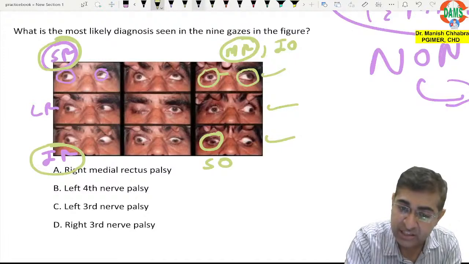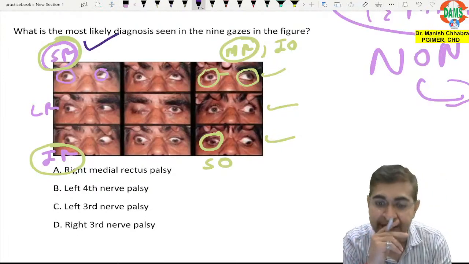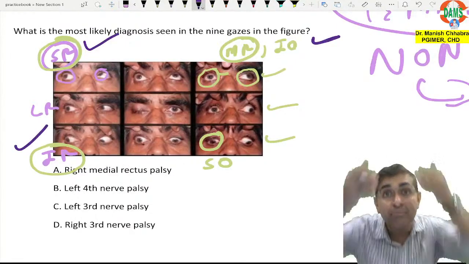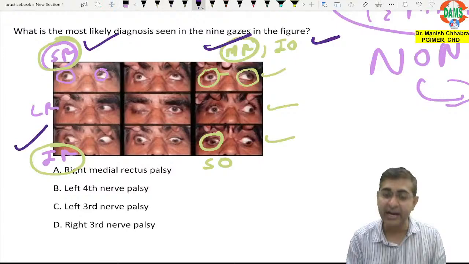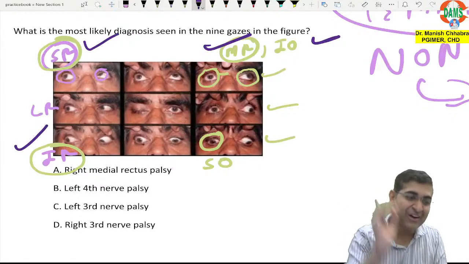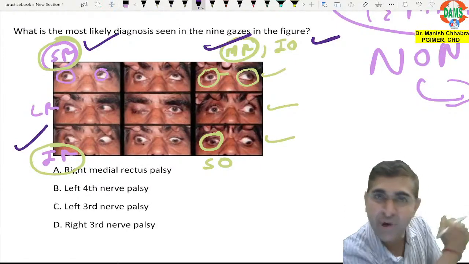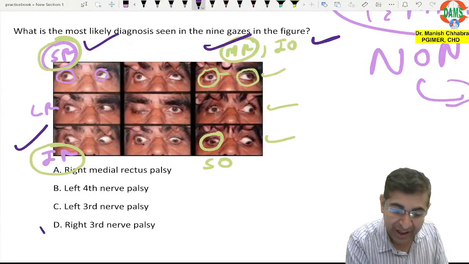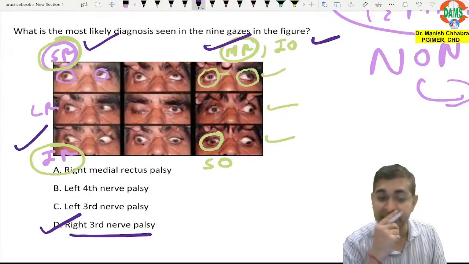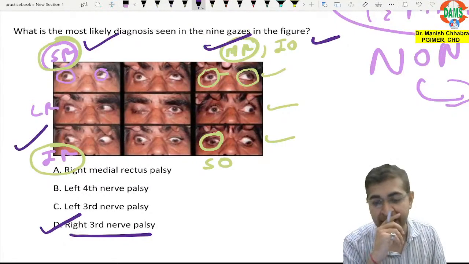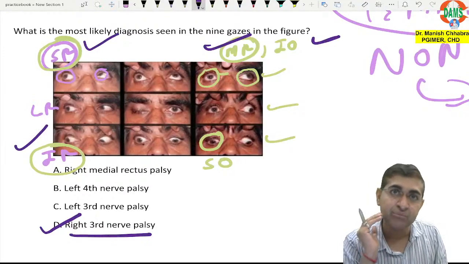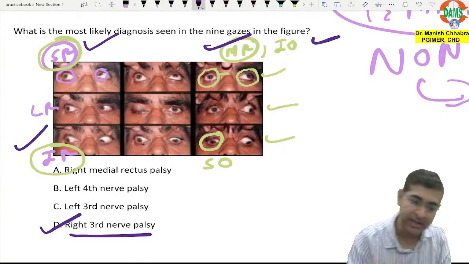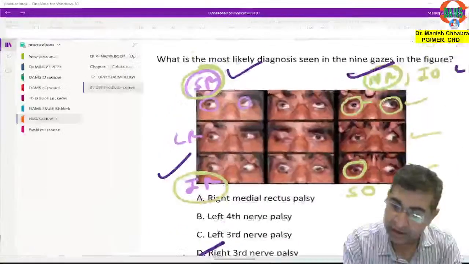So that means which muscles are involved? There is involvement of the superior rectus, the inferior rectus, the inferior oblique, and the medial rectus. Can you tell me which nerve supplies these 4 muscles, boys and girls? So this is your right third nerve palsy, because it is the right eye and there is movement deficit in the right eye. So the answer is right third nerve palsy.